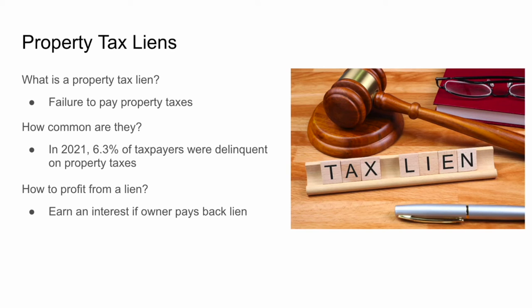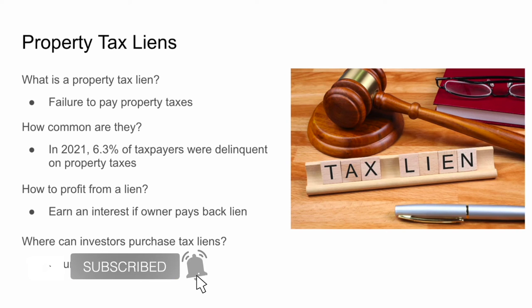So how do you actually profit from a lien? Well, as an investor, you could go to the auction of where tax liens are being held for a county, and if you purchase a tax lien and a property owner pays you back, then you do make between 10 to 12% on that return. And remember, the stock market makes about 6 to 7% on your investment each year, so you always want to be above that. In the case that the property owner does not pay back the lien, the property can go under foreclosure, which gives the opportunity for the person who is holding the tax lien to purchase the property at a discount.